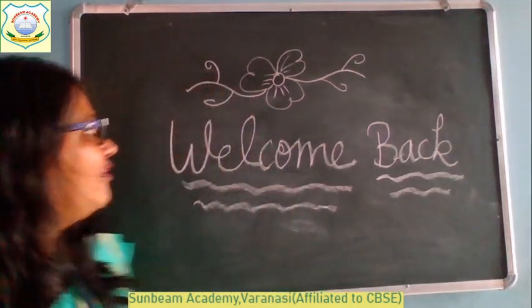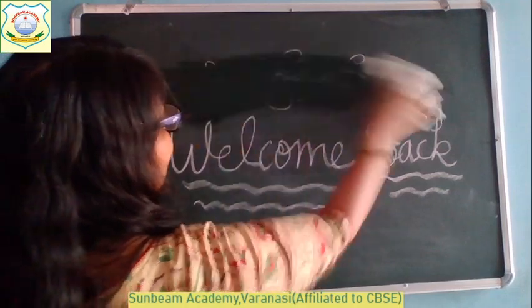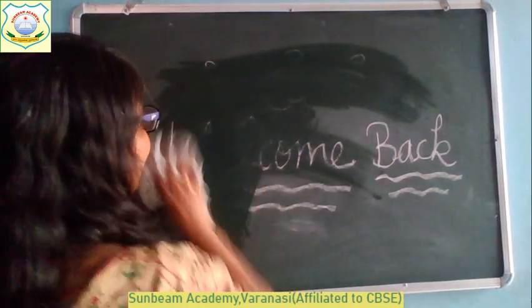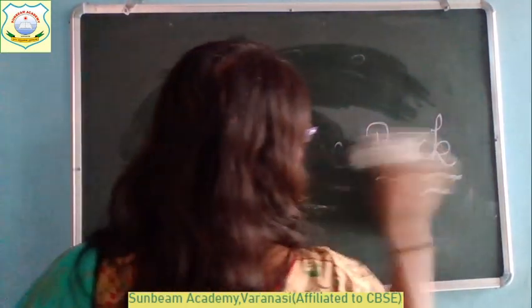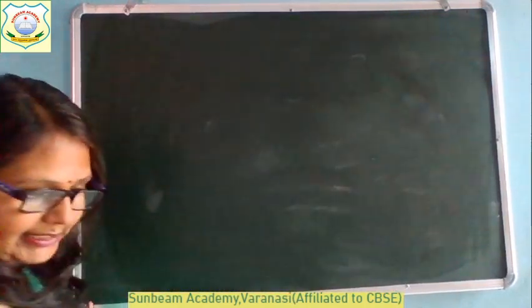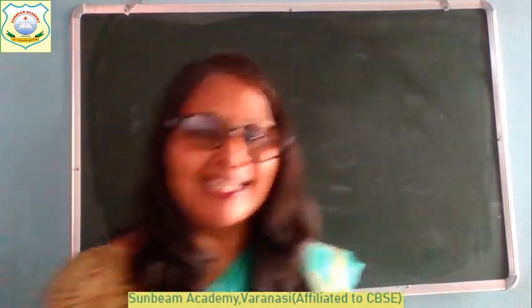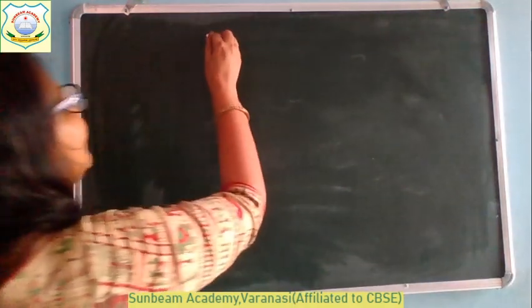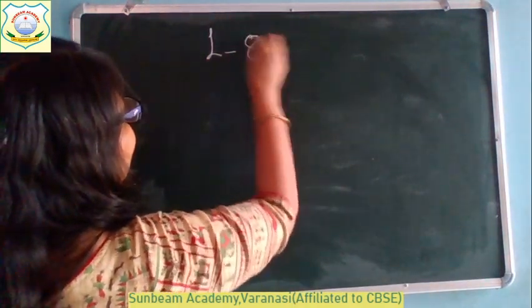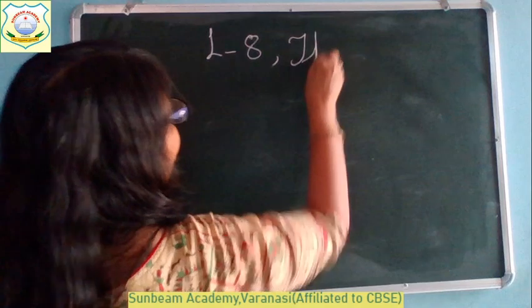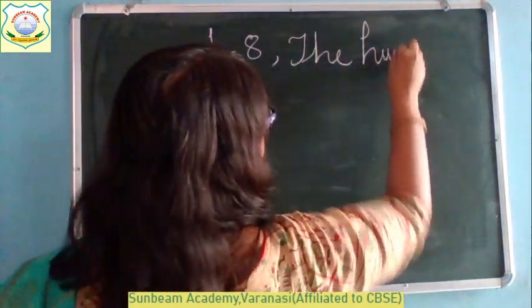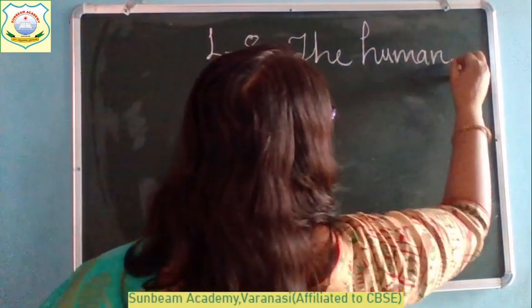Then what is the name of the lesson? The name of the lesson is lesson number 8, the human body. What is the name of the lesson, beta? It is lesson number 8, the human body. Okay, it is in your book. It is page number 73. What is lesson number 8? The human body. We are very special.